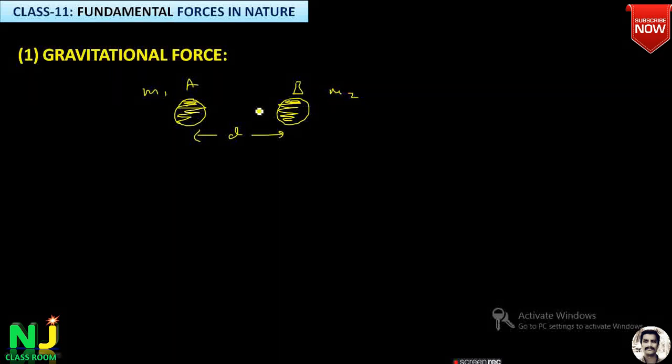Consider two bodies A and B separated by a small distance D. Body A of mass m1, body B of mass m2. So body A attracts body B with some force. Body B attracts body A with the same force but in opposite direction.